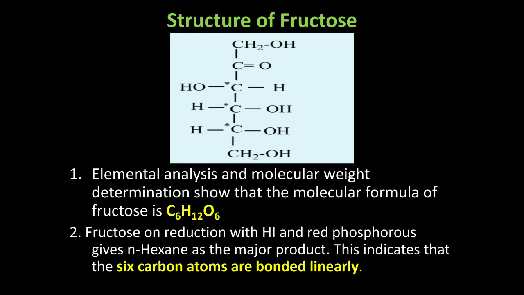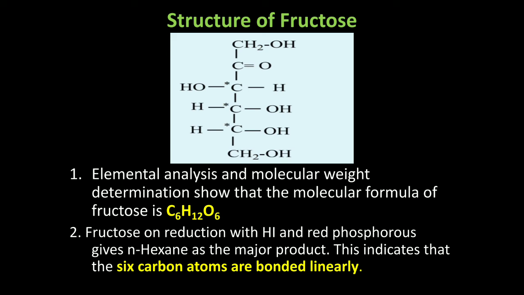Now let us see the structure of fructose. Fructose is a ketohexose. See the structure of fructose: it has ketone as the functional group. So fructose is a ketohexose because it has a ketone as the functional group with 6 carbon atoms. In the proposed structure in this slide, it has 3 asymmetric carbon atoms, so it is optically active.